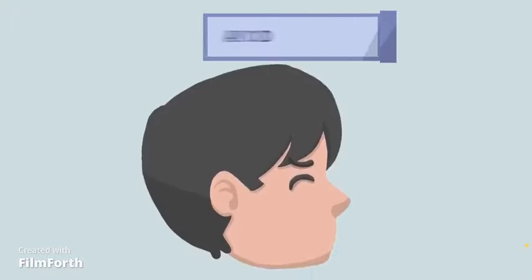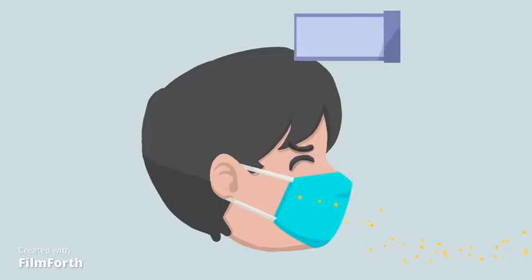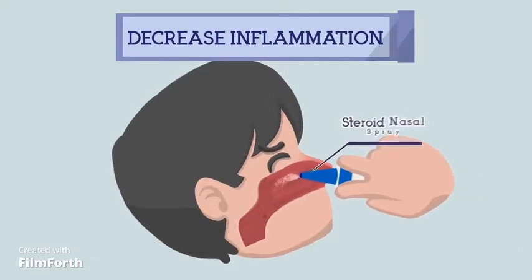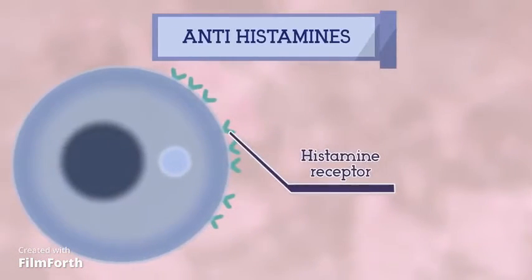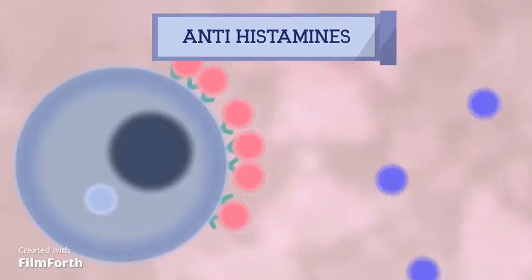1. Avoid allergens. This can be done by taking precautionary measures to avoid exposure. For example, wearing face masks in pollen season. 2. Decrease inflammation. This can be achieved by steroids applied directly to the nasal mucosa. 3. Antihistamines. These target the action of histamine by blocking the histamine receptors, thus stopping the action of histamine.